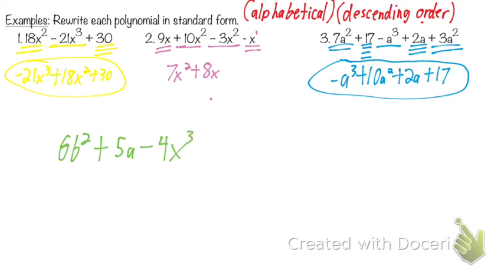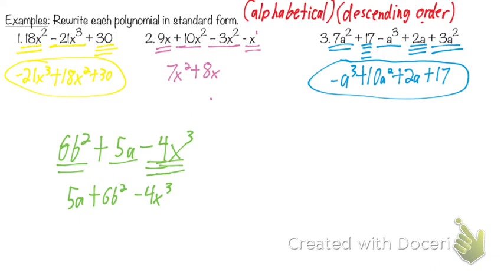What would come first here? The 5a. Why would 5a come first, Reagan? Alphabetical. A comes before b and x. So we'd have the 5a first. Then what would come next? 6b squared. And then the negative 4x to the third, even regardless of the powers, because alphabetically.